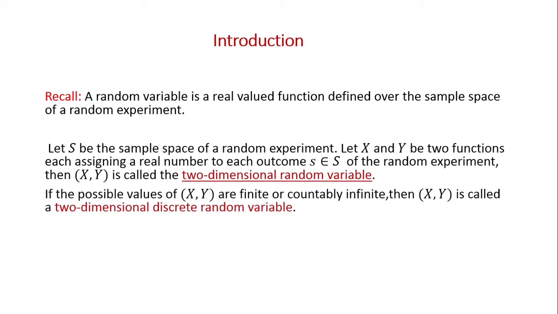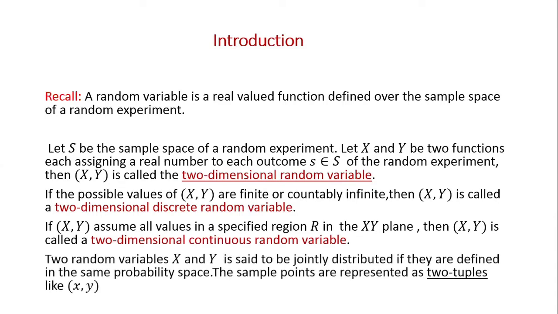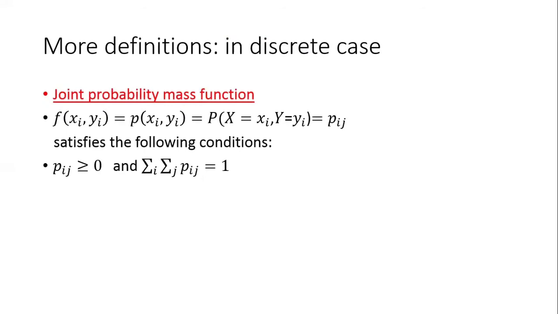If the possible values of (X, Y) are finite or countably infinite, then (X, Y) is called a two-dimensional discrete random variable. If (X, Y) assumes all values in a specified region in the XY plane, then (X, Y) is called a two-dimensional continuous random variable. Two random variables X and Y are said to be jointly distributed if they are defined in the same probability space. The sample points are represented as two-tuples like (x, y). More definitions in the discrete case.